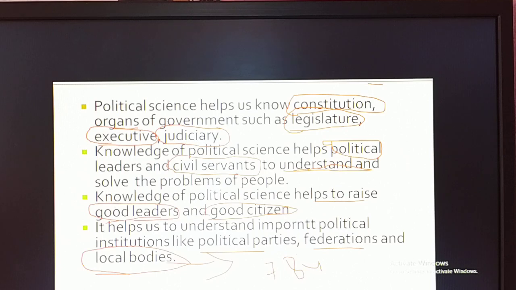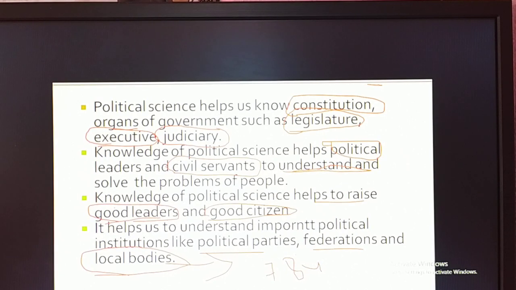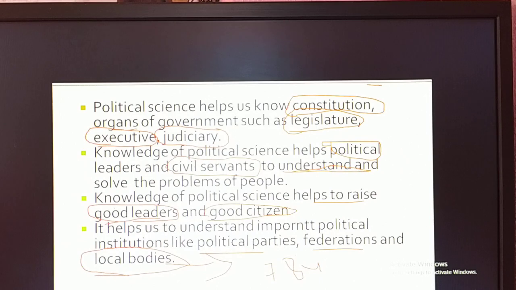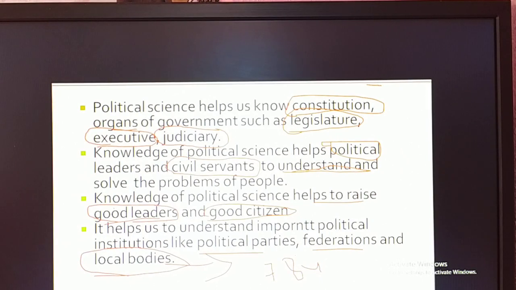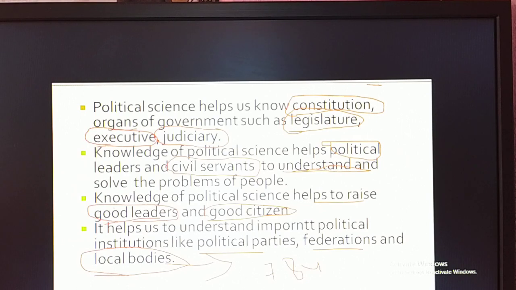You can study this and come to know it with the help of political science. Remember here, political science knowledge will make the people conscious, well-informed citizens, and this will help you make your country peaceful, progressive and happy.